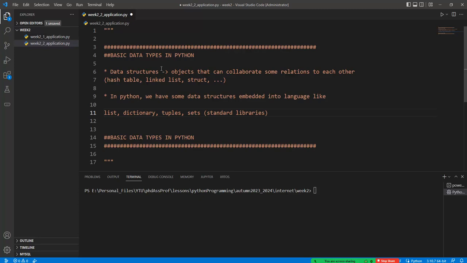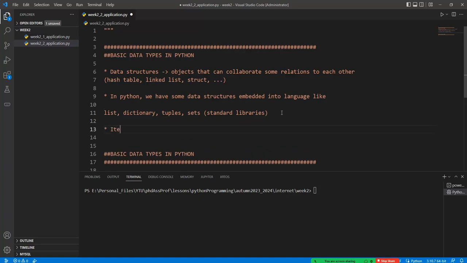For example, integer or string or any other types are also classes or data structures. But this list, dictionary, tuples, and sets give us a way to create the hash table or linked list or structure, okay? This is the important thing about the data types in Python programming language.